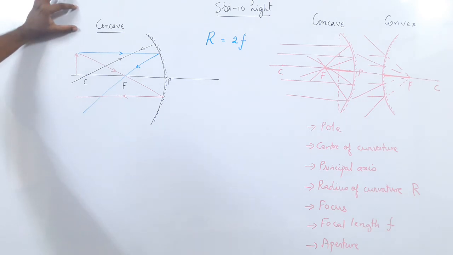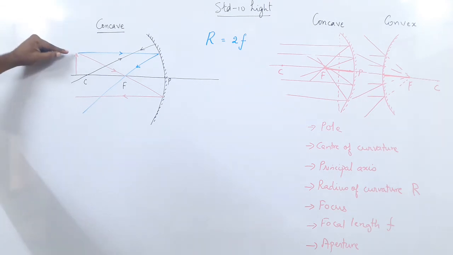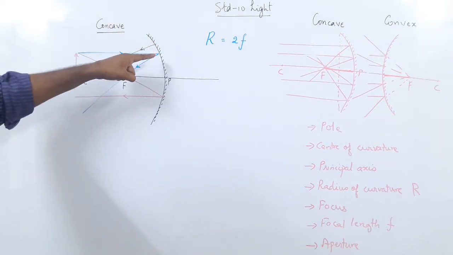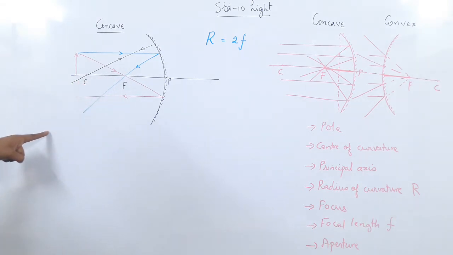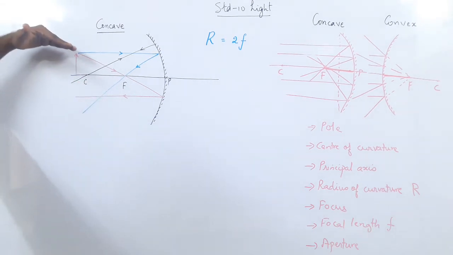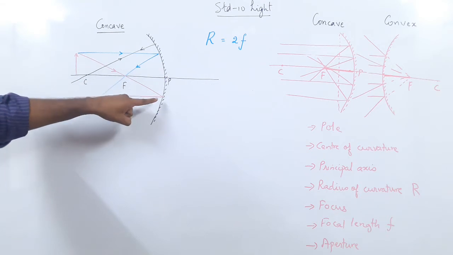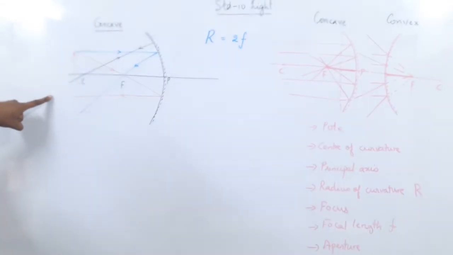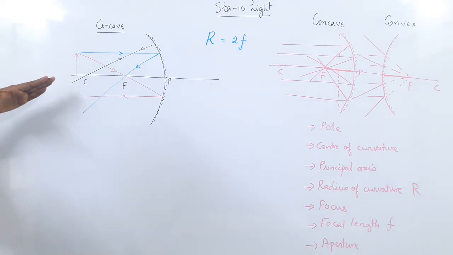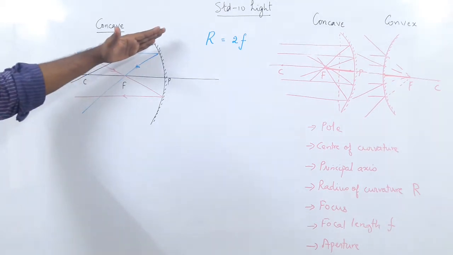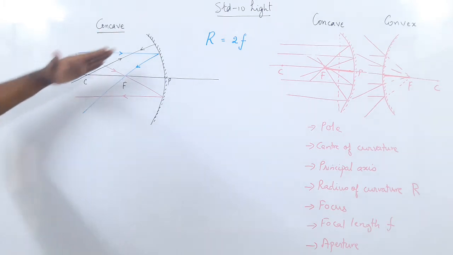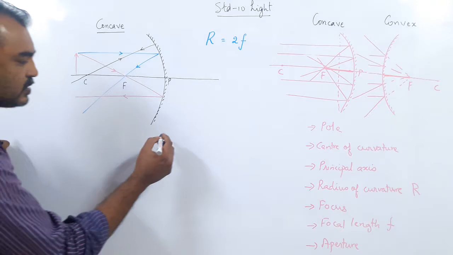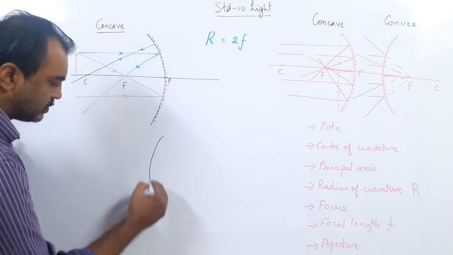Is it clear? Rule number 1, a ray of light parallel to the principal axis after reflection will pass through the focus. Rule number 2, a ray of light passing through the focus after reflection from a concave mirror will become parallel to the principal axis. And rule number 3, a ray of light passing through the center of curvature will retrace the path, go back the same way. But this was for which one? Concave. Now let us see what happens to the convex.